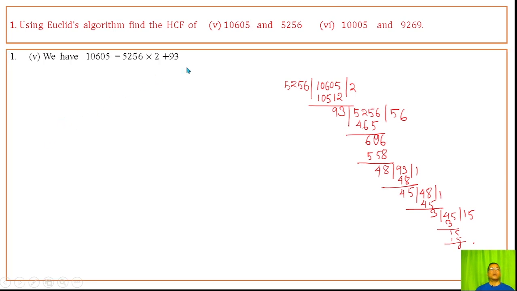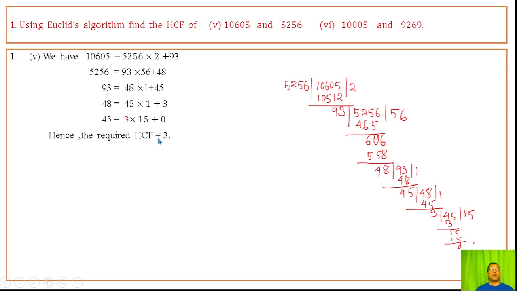The remainder is 0, so this is Euclid's algorithm. The divisor, quotient 56, remainder 48, then remainder 0. Then the new dividend is 45, quotient 1, remainder 3. The new dividend 45, divided by 3 is 15, remainder 0. Hence the required HCF is 3.